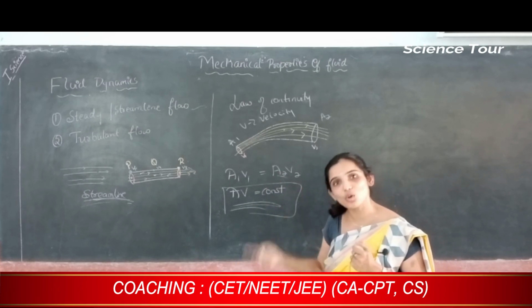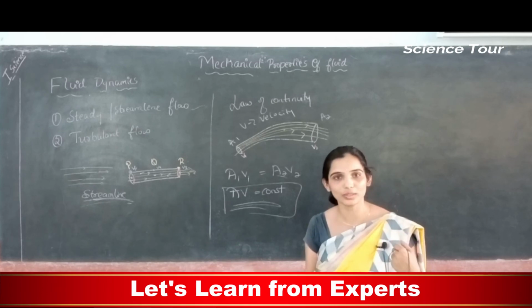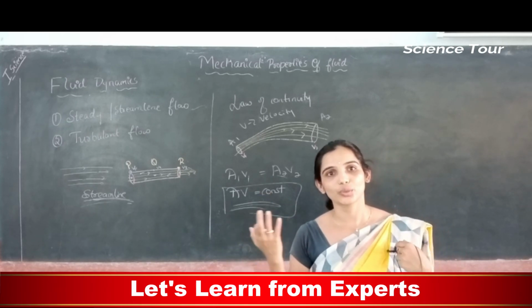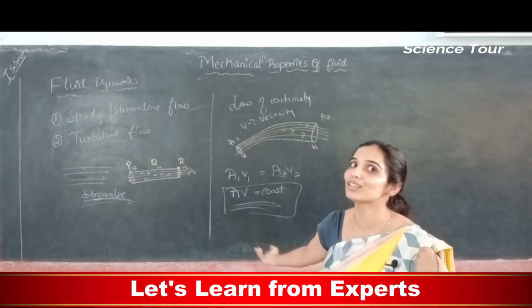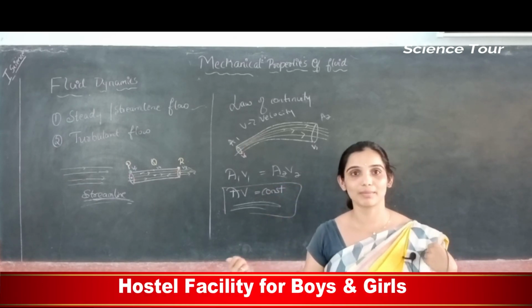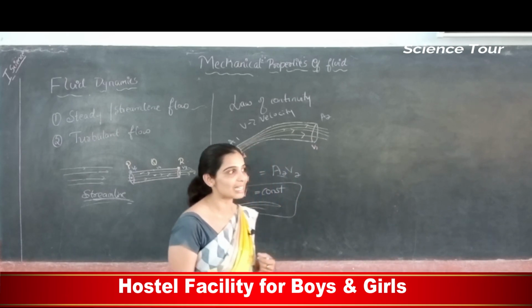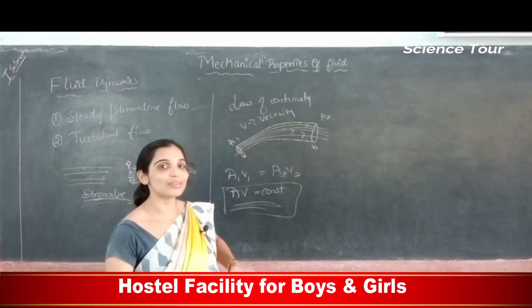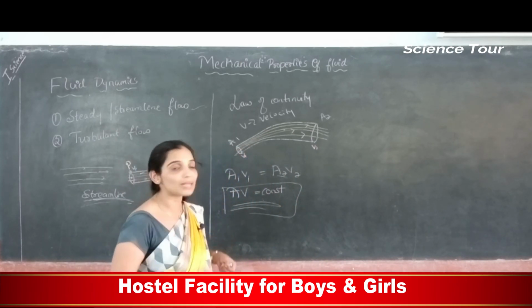We all know this because we have seen it, so we have experienced it, but we never heard about law of continuity, right? So that is explained by law of continuity. Law of continuity says that the product of area of cross section and speed will remain constant.